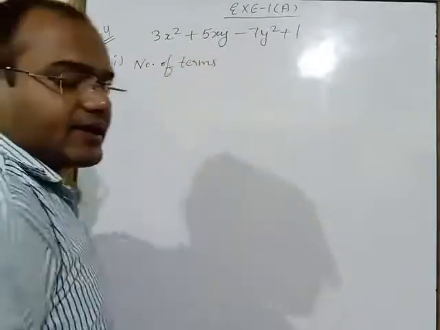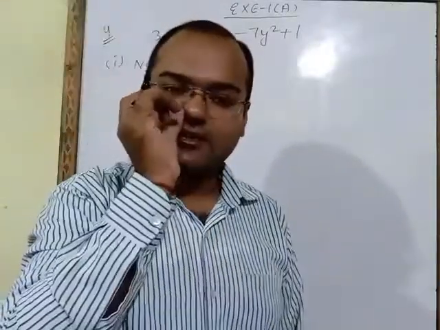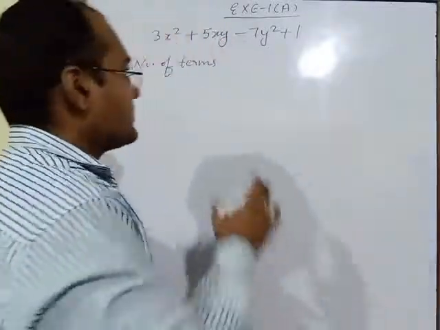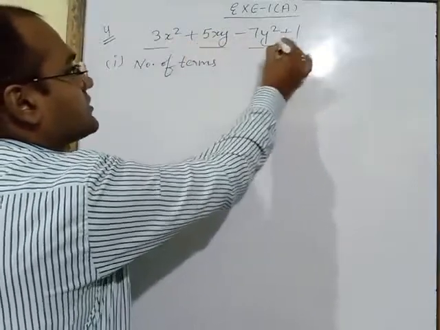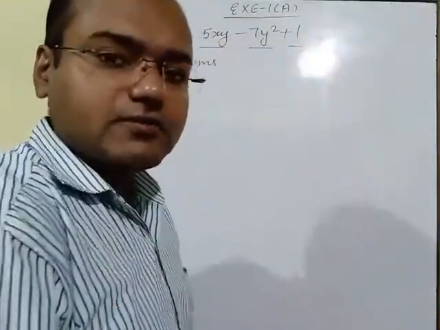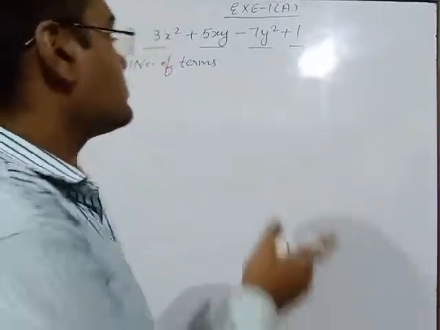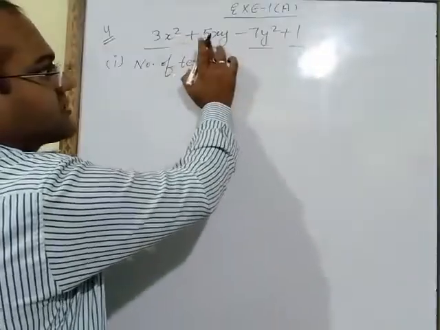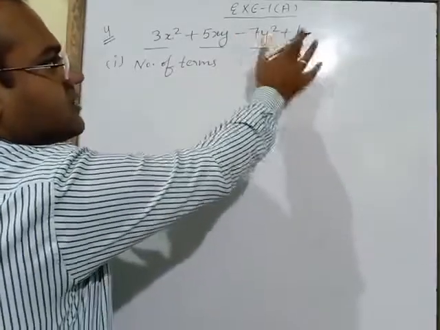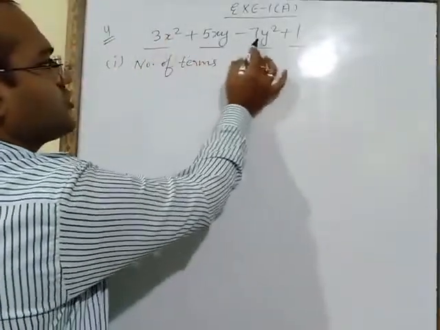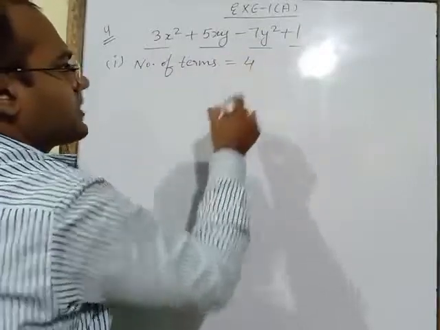As I had already explained in the explanation how to count the number of terms, these all are the terms. These all terms are separated with the help of plus and minus sign. Here between these two plus sign is coming, between these two minus sign, and between these two plus sign is coming. So how many terms are there? 1, 2, 3, 4. So number of terms are 4.